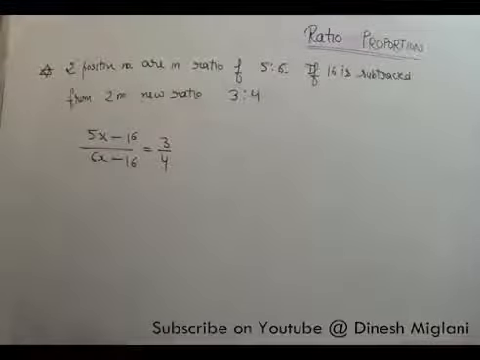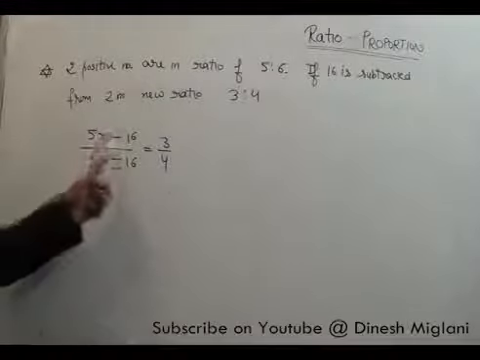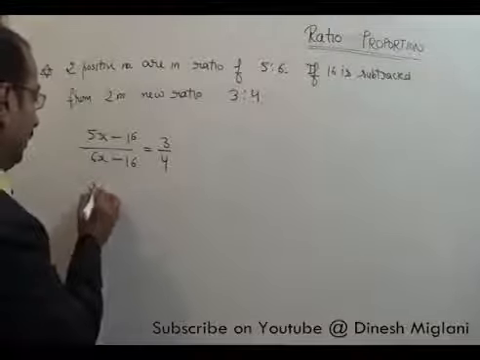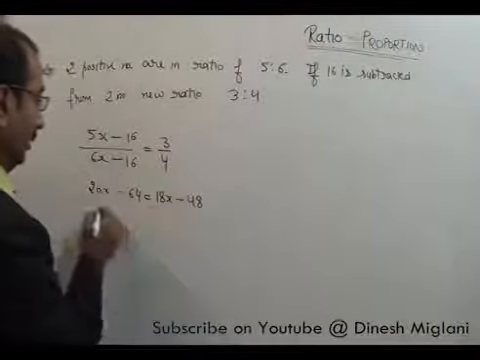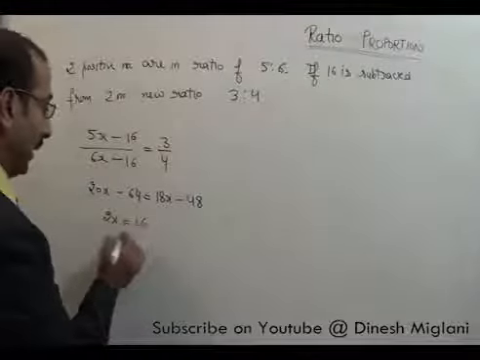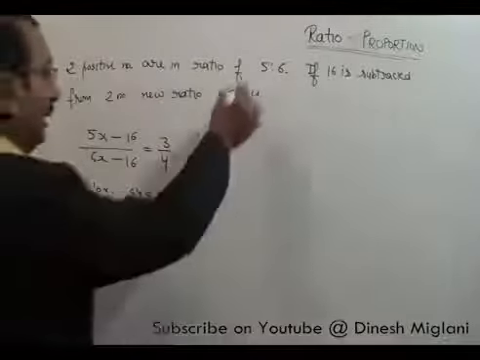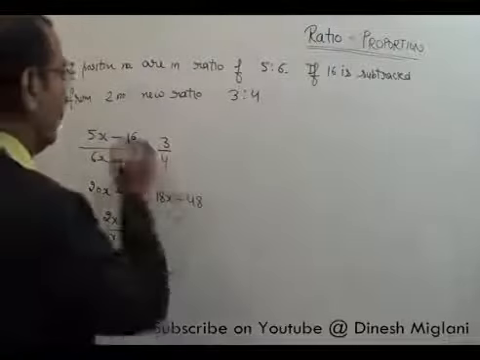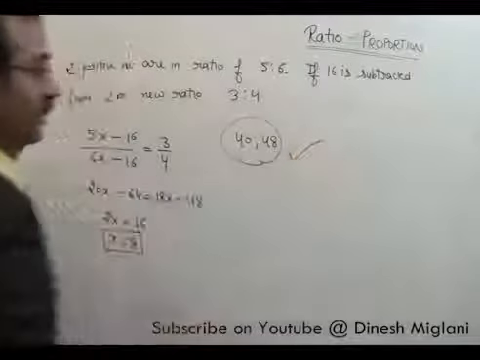Now these types of questions are very simple. Suppose in place of 16 something has to be added, so I can also go the same way. In the case of subtraction, I will just make an addition. Now I can find the value of x, cross multiply: 20x minus 64 equal to 18x minus 48. This would be 2x equal to 64 minus 48, that will be 16. I can say x is equal to 8. When x is equal to 8, my original numbers were 8 into 5, 40, and this is 48.